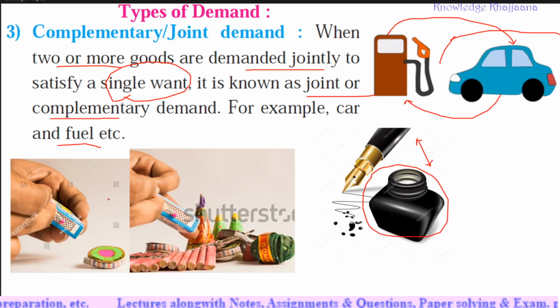It means the demand is single. What is the demand? Running of the car, using the ink pen for writing, firing of the firecrackers. The demand is single, but two or more commodities are demanded to satisfy that single want, because both commodities are complementary to each other and they satisfy a single demand. That's why it is called complementary or joint demand.